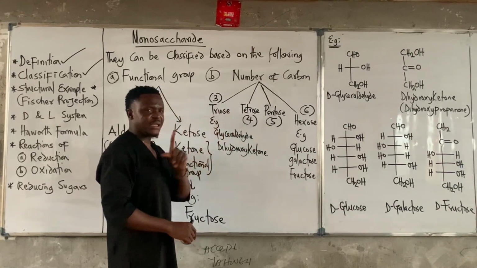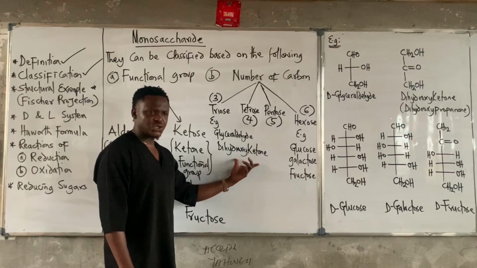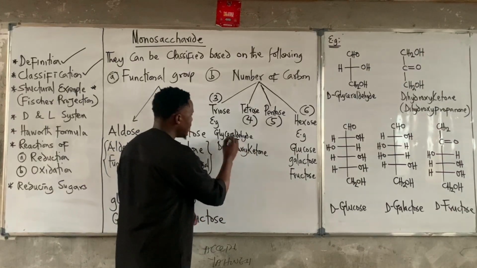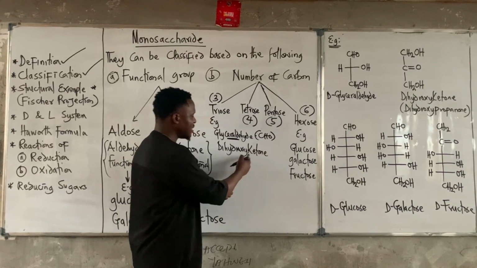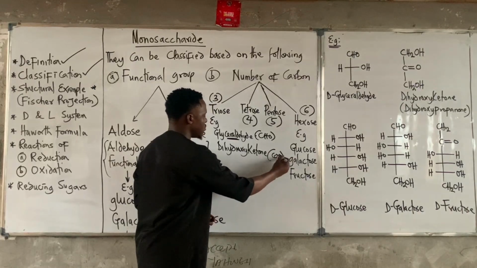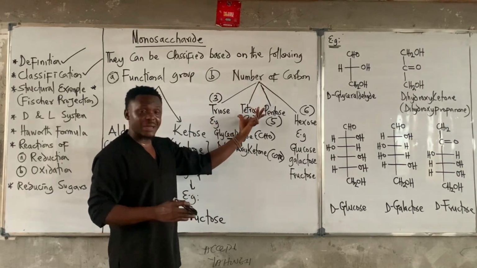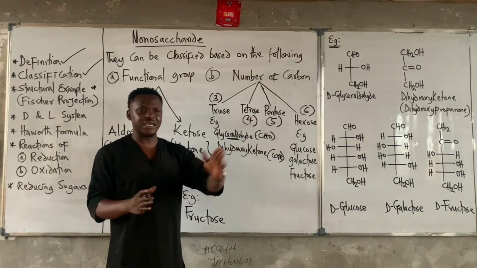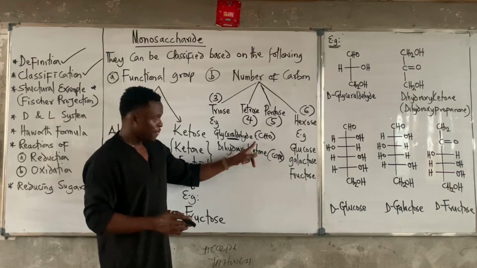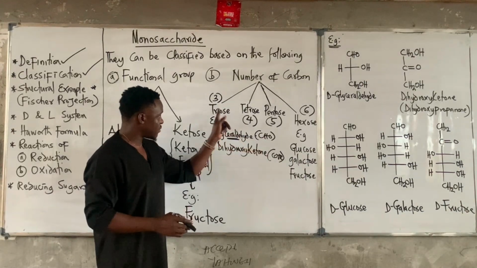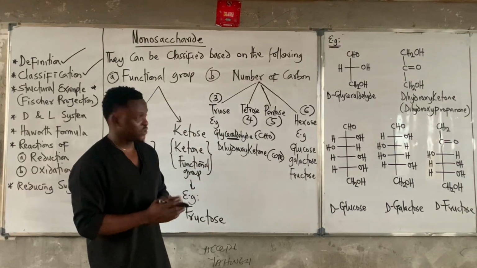I'm just going to focus on the triose and the hexose. The 2 examples we have under the triose are glyceraldehyde, whose structure is already written there, and dihydroxyketone. In as much as both contain 3 carbon atoms, this one contains the aldehyde functional group, while the other contains the ketone functional group. So carbohydrates with the same number of carbon atoms can contain either the aldehyde or the ketone functional group. For the triose, glyceraldehyde is the aldose counterpart, and dihydroxyketone is the ketose.